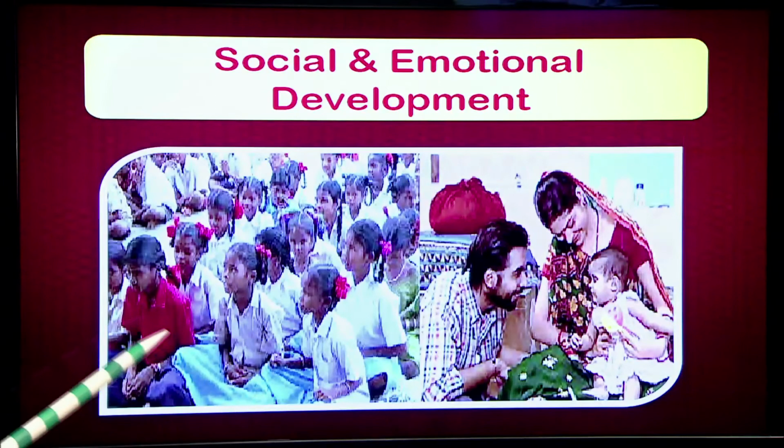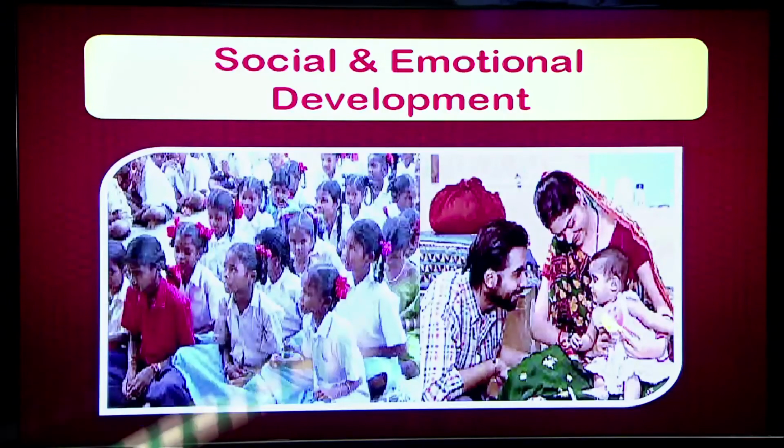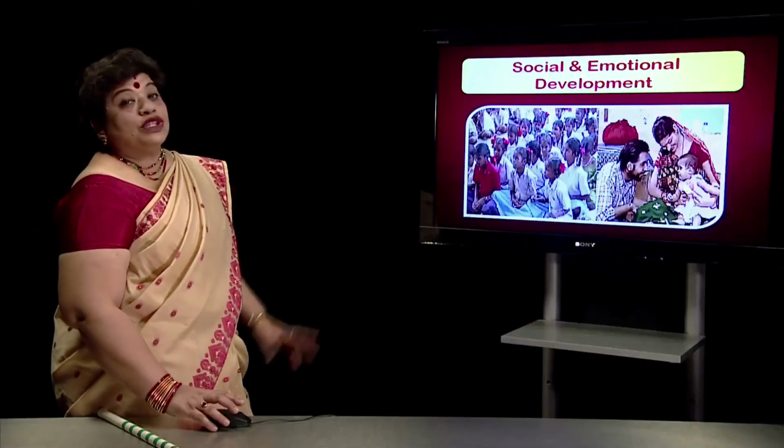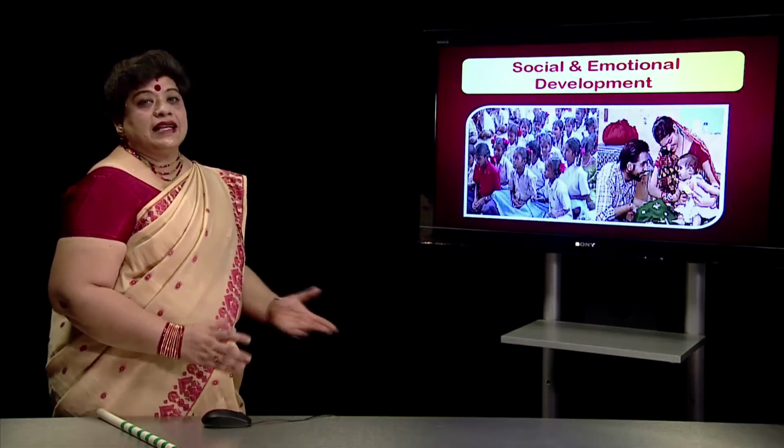Social and emotional development. As I had said earlier also, we are all social animals. We need to interact, we need to be with people, we want to be surrounded, we want to share, we want to express, and for that we also have various emotions. You know, the various emotions like happy, sad, unhappy. So, these are various emotions which all of us are going through, even as children, as adolescents, as adults.